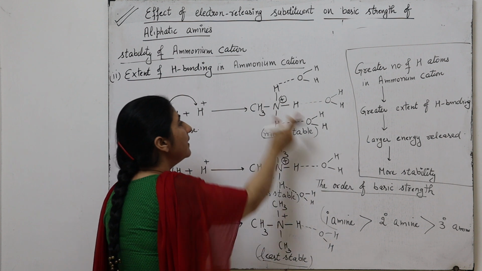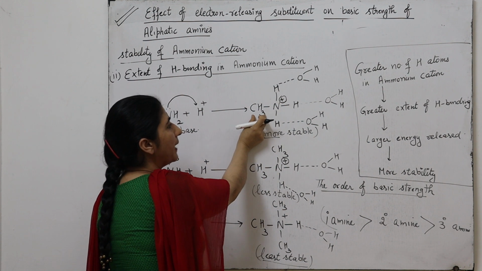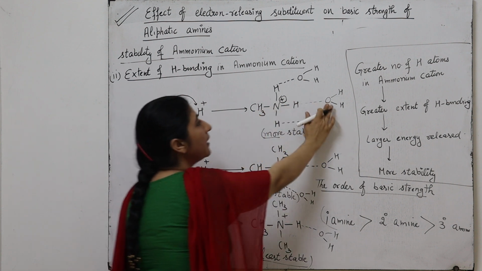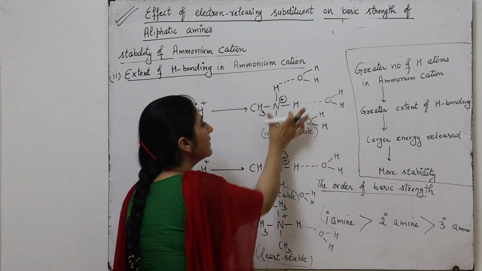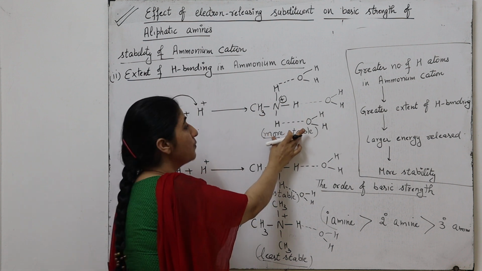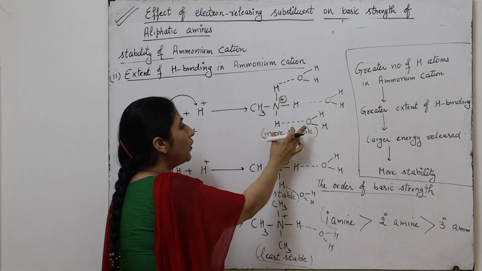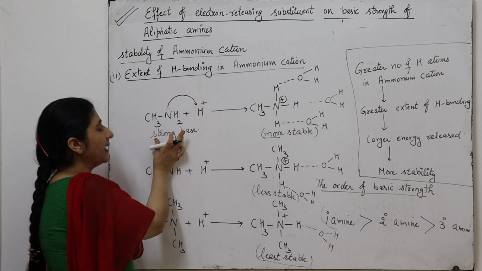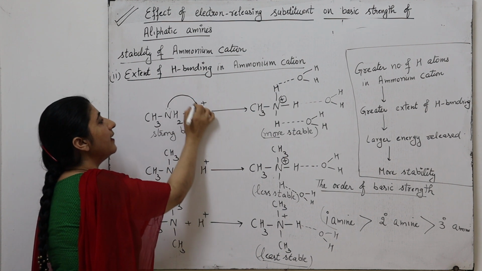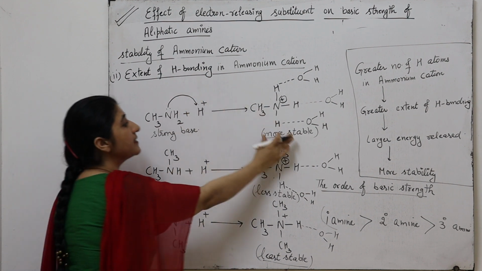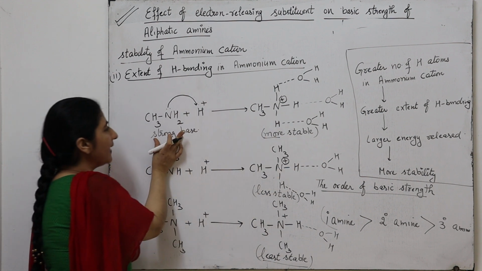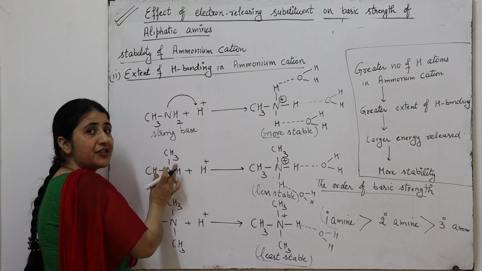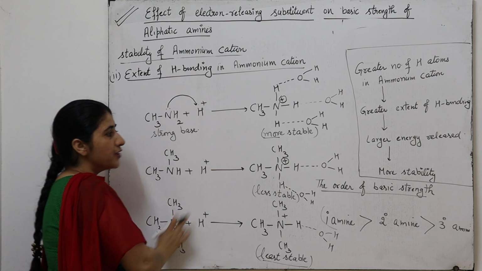On the other hand, there is only a single methyl group, so there is the least steric repulsion to the hydrogen bonding. It means this ammonium cation is more stable. Due to the formation of the more stable cation, the primary amine has a greater tendency to donate the electron pair. So we can say that the primary amine is a strong base as compared to secondary, which is stronger than the tertiary.